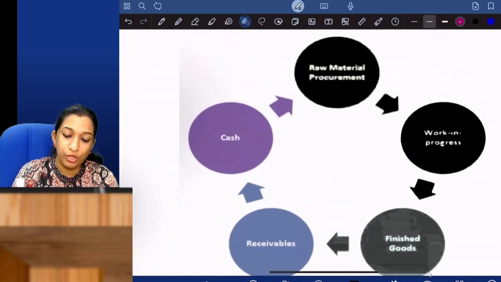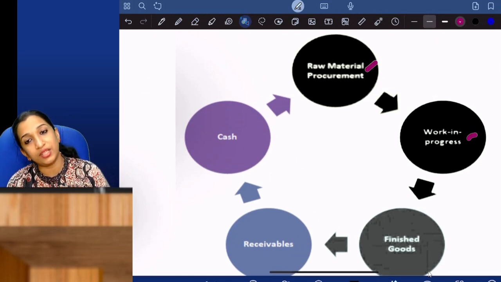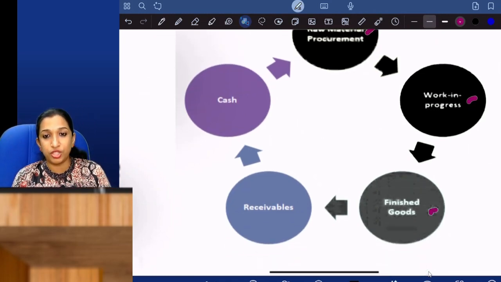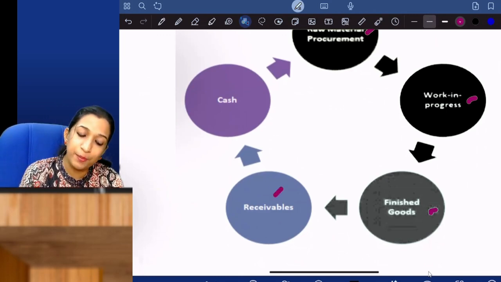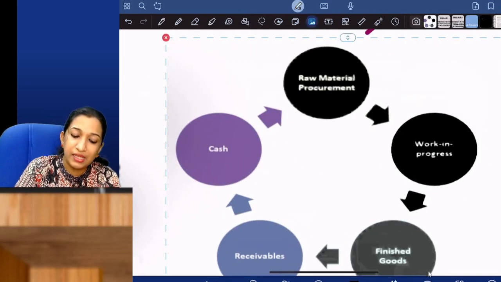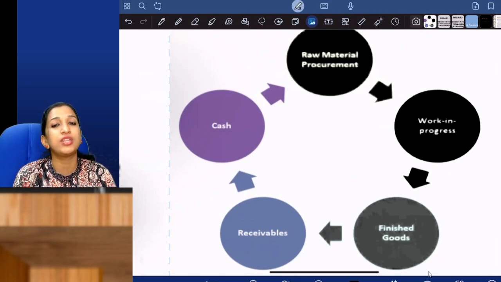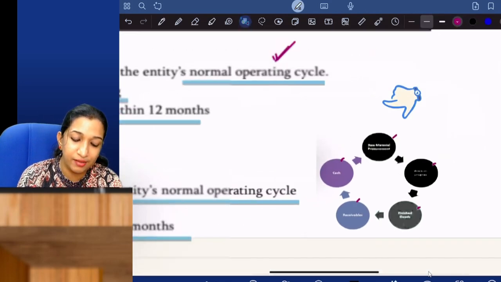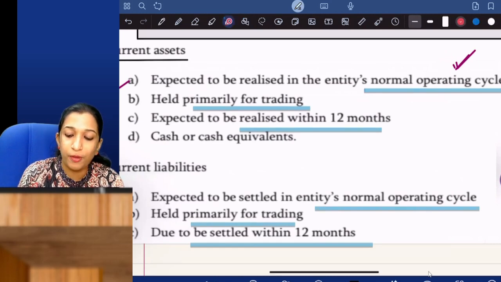Like you procured raw materials. Raw materials are used in production, so it is in the work-in-progress stage. Then it has turned into finished goods. Then you make sales, that is receivables, and ultimately you are receiving cash. So you spend cash to buy raw materials and finally it is coming back as cash. How much time is required to convert the cash to cash? That is one operating cycle. So, expected to be realized in the entity's normal operating cycle.